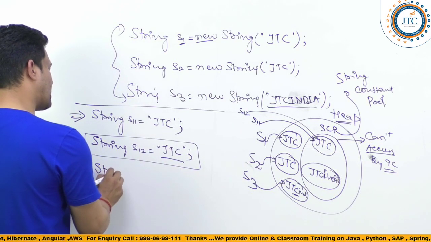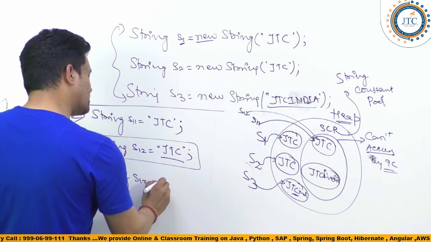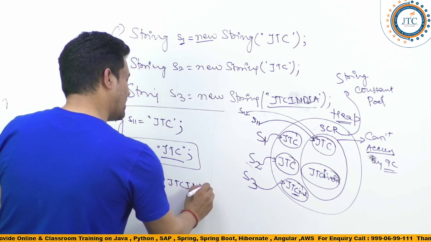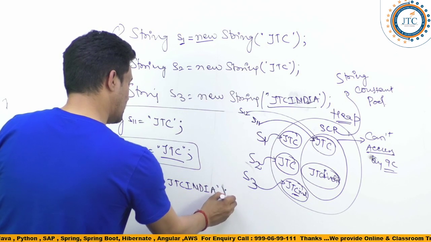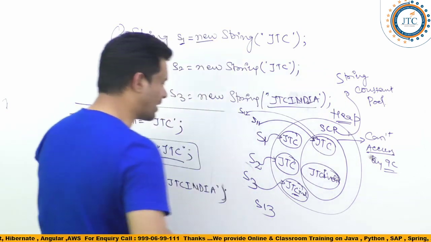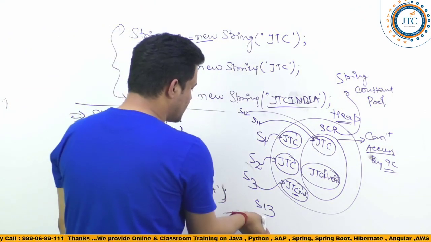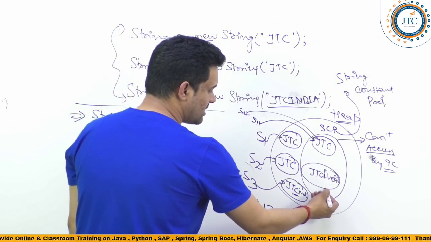Now, when you are writing string S13 is equal to "JTC India", where is it going to point? S13 will check whether JTC India is there inside the pool or not, so it will point inside the pool itself.